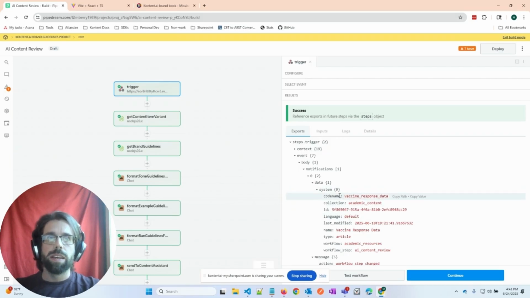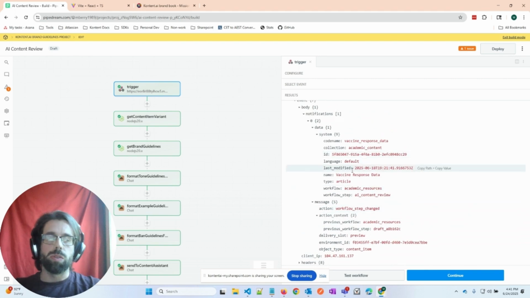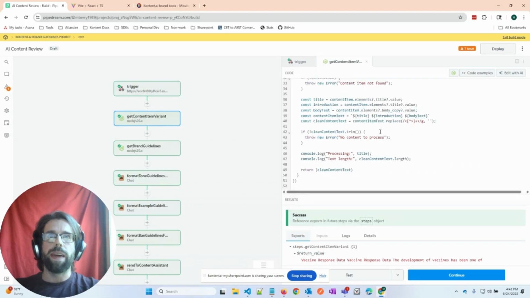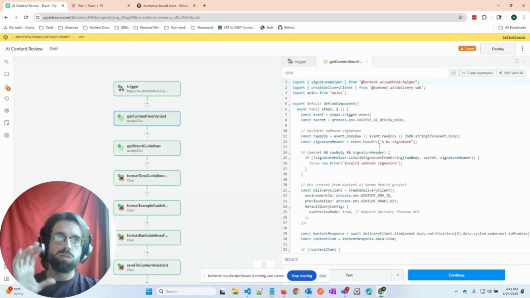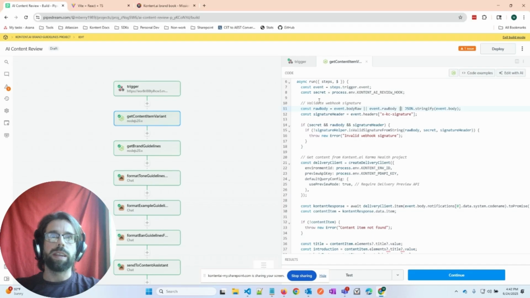And we can see here that we have system data and we have a message that came from Kontent.ai about that action that took place. So the AI automation actually kicked off. That then leads into a script where I've written a small webhook function, most of it just boilerplate, honestly, from our open source repos, leveraging the delivery SDK, JavaScript delivery SDK, and then also a webhook helper that helps with validating the webhook signatures, which is also part of another repo that we have in the Kontent.ai GitHub.